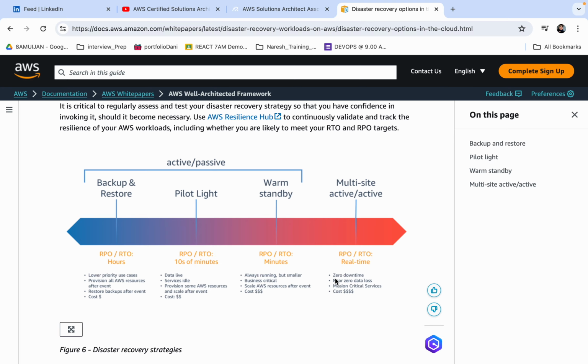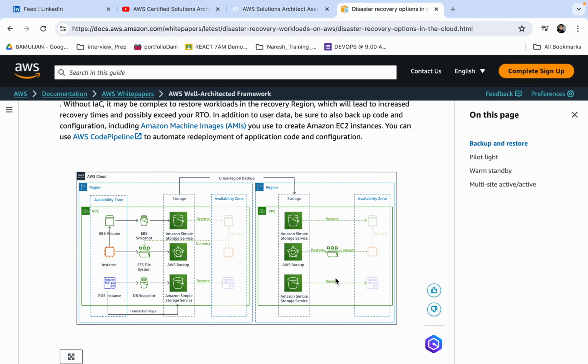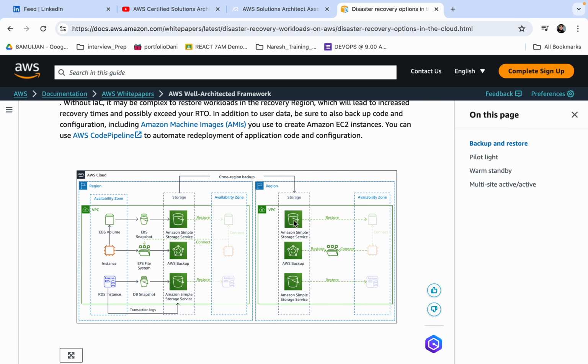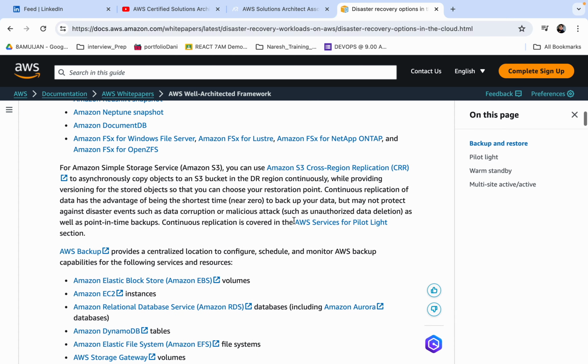And now here we can see through the graph also, like I've already explained it, but here you can see that in the backup and restore, there is a production zone, and likewise here is a standby system. You can see that right now it is not active, and from the cross region backup only one side is getting the network, but this will get active only when there is some disaster, or when there is the need of that backup system.